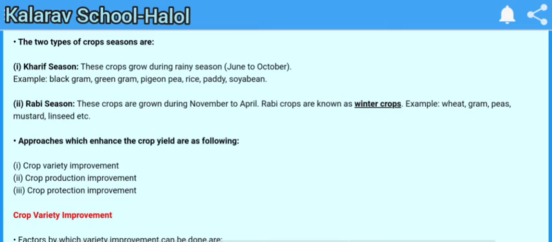We have to save our crop. Firstly, make a good variety of crop. One variety is not sufficient; you have to take different varieties of crops. Second is crop production, so you have to produce good quality crops. Third, crop protection. You have to protect the crop.